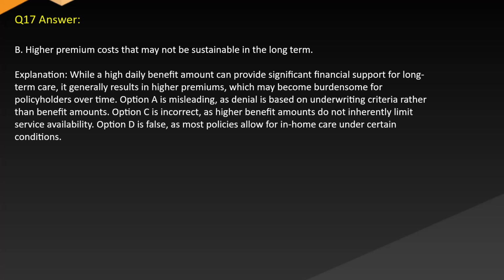Option A is misleading, as denial is based on underwriting criteria rather than benefit amounts. Option C is incorrect, as higher benefit amounts do not inherently limit service availability. Option D is false, as most policies allow for in-home care under certain conditions.